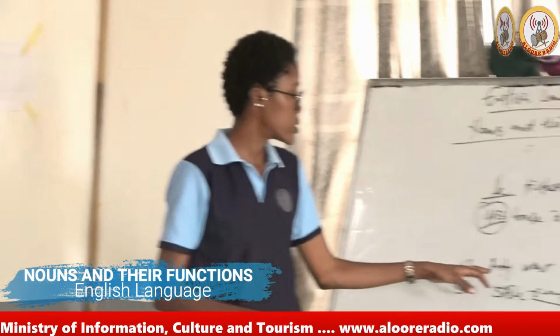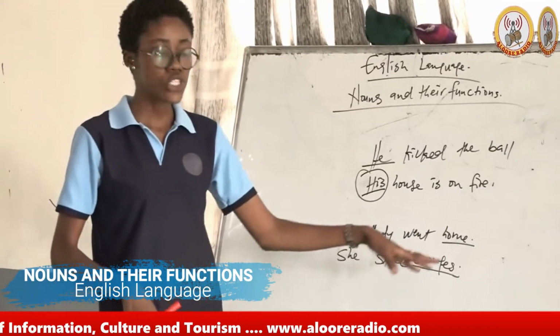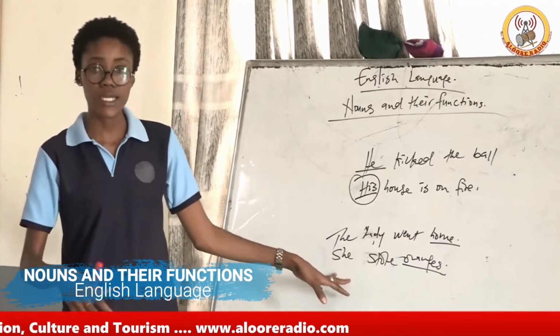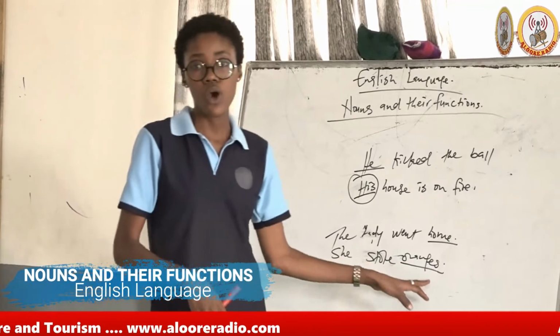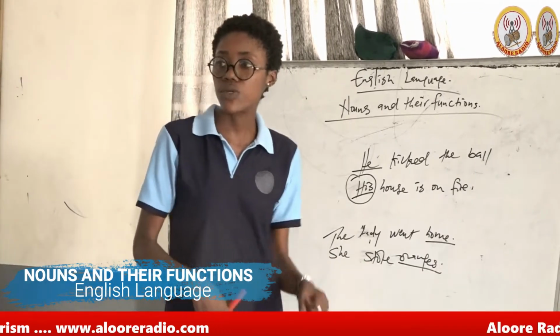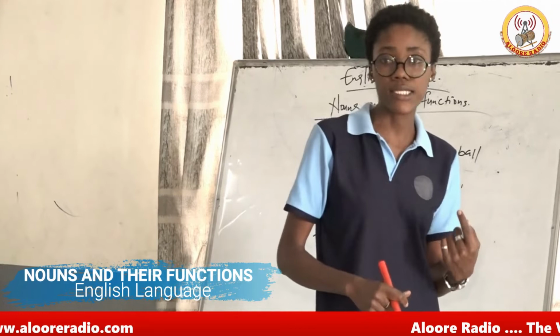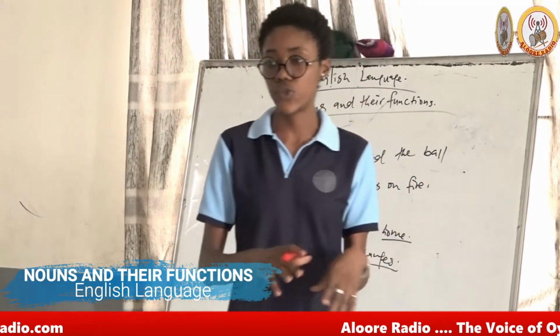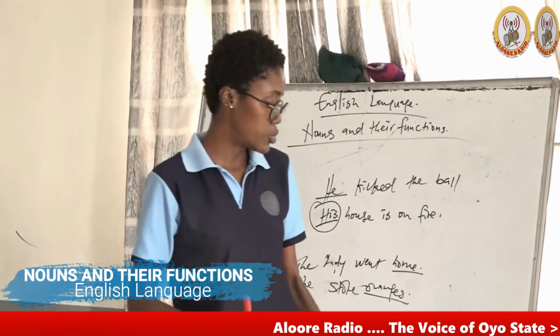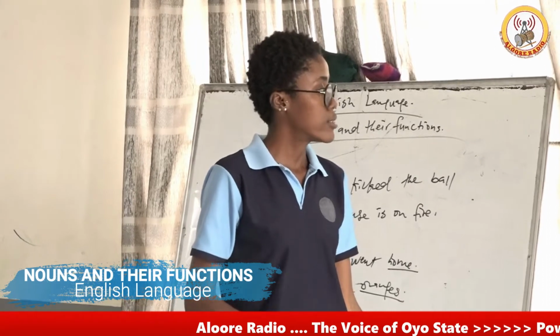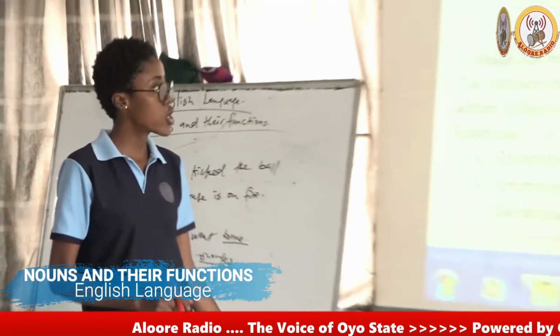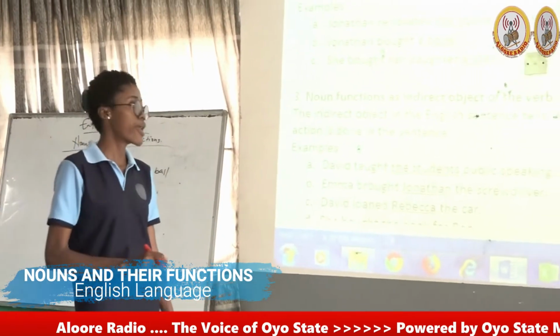That is, what did the lady do? She went home. What did the girl steal? The girl stole oranges. So once there is only one object in a sentence, that object is referred to as the direct object. Okay? Then the third one is functioning as an indirect object.